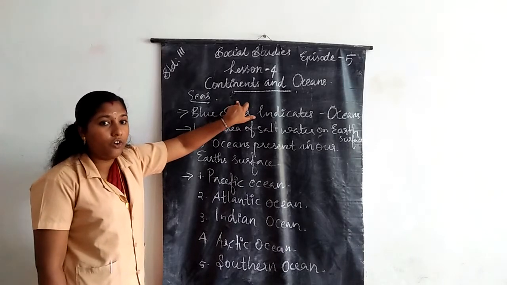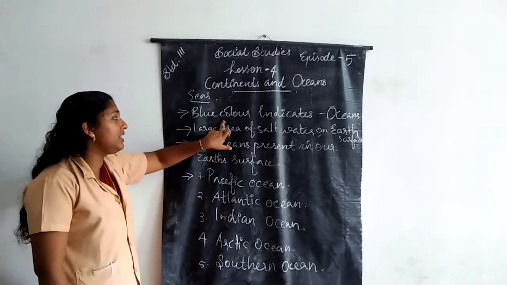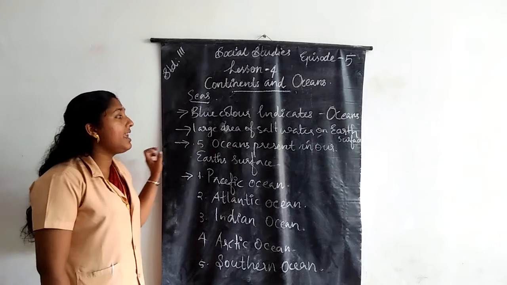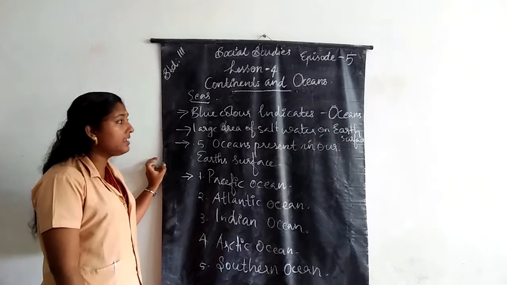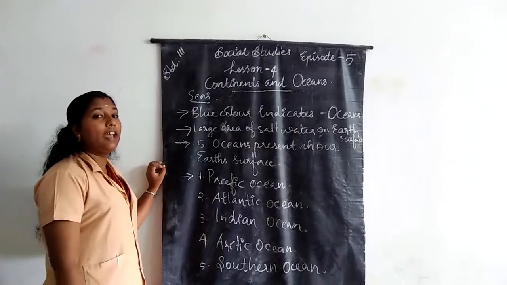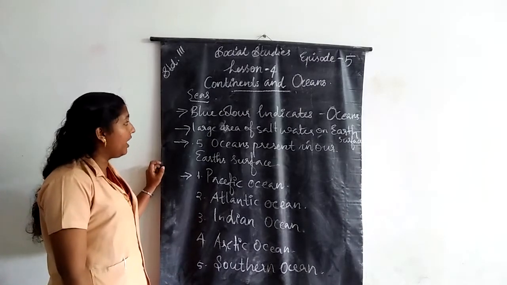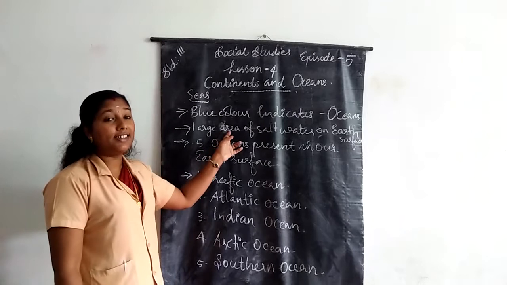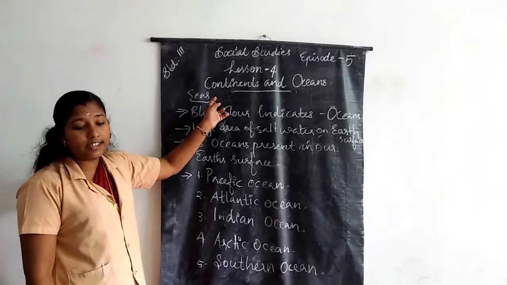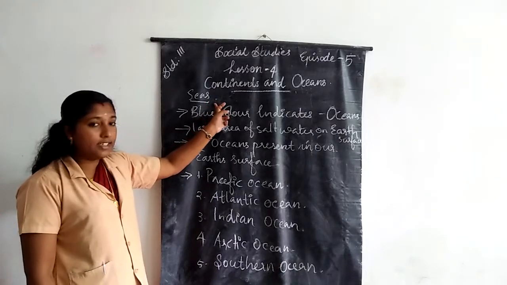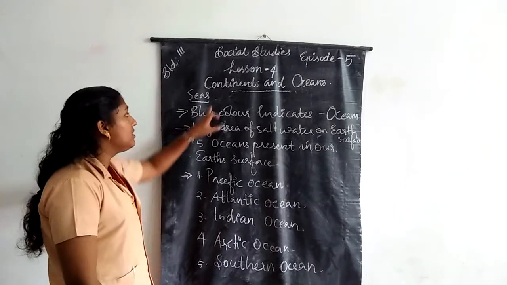Did all of you understand? What are oceans? Large areas of salt water on the earth's surface are known as oceans. Then what are seas? The areas of oceans that touch the land are called seas.